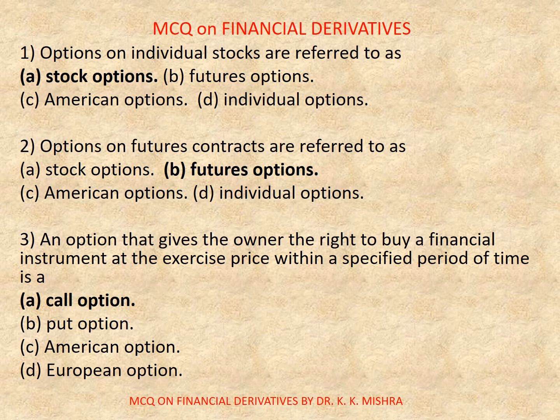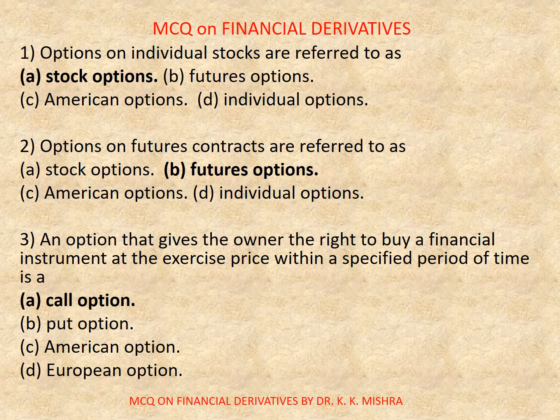Question number 2. Options on futures contracts are referred to as. Options are A. Stock options, B. Futures options, C. American options, D. Individual options. Correct answer is B. Futures options.